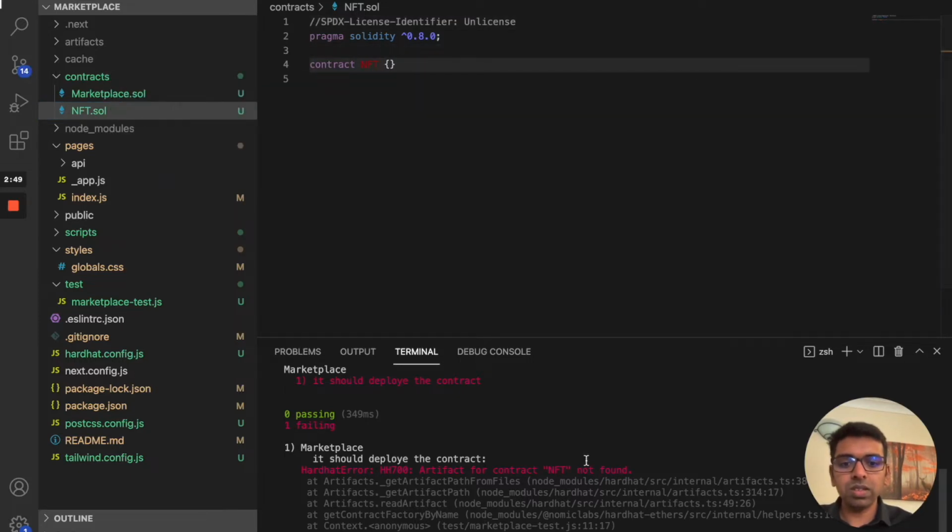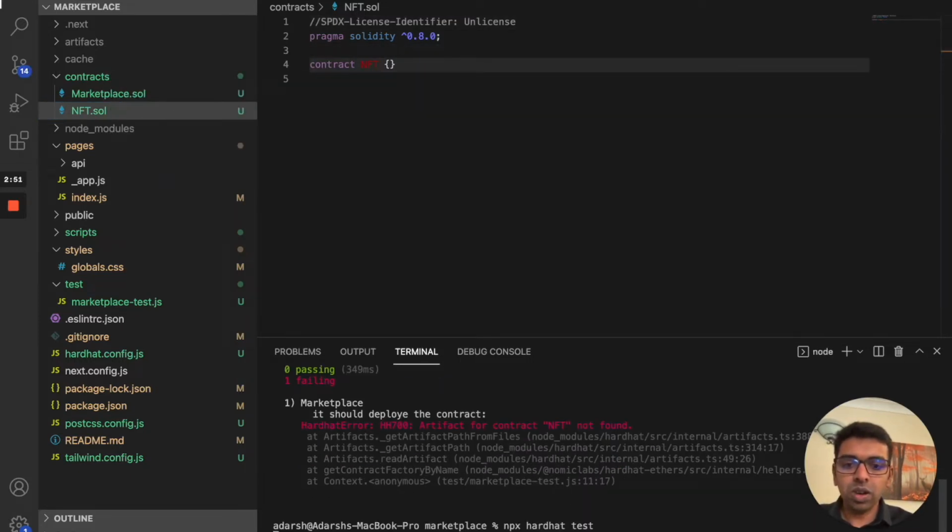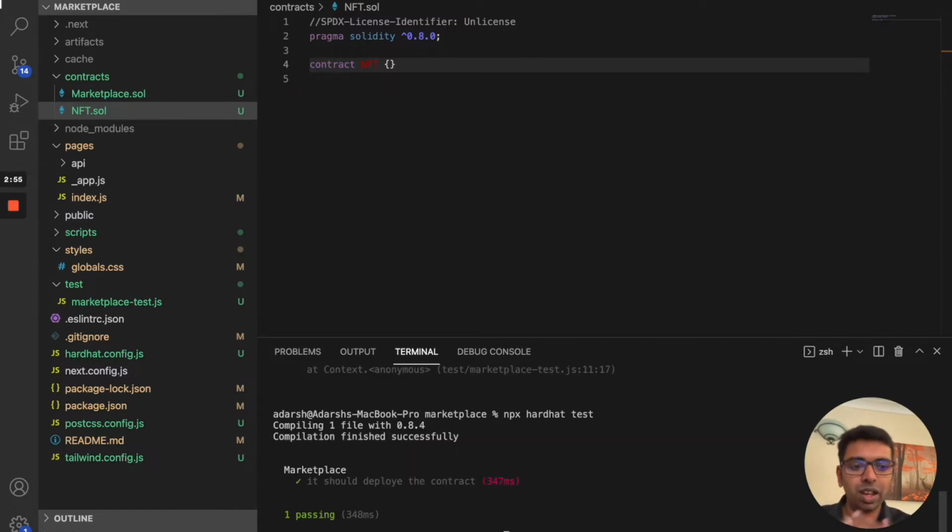So if we do this, let's see what happens. It's saying that the contract has actually got deployed, even though it doesn't have anything. So it's just going to deploy that contract. Because we haven't written anything in the Solidity code, we will not be able to interact with the contract, but this will still get deployed. So that's the basic contract you need to deploy to any blockchain network.